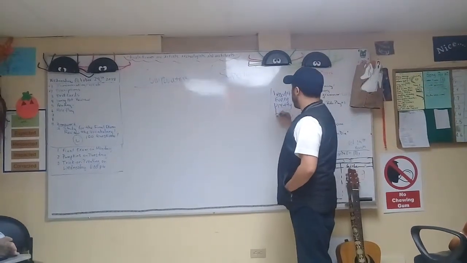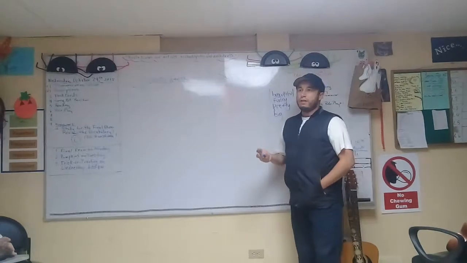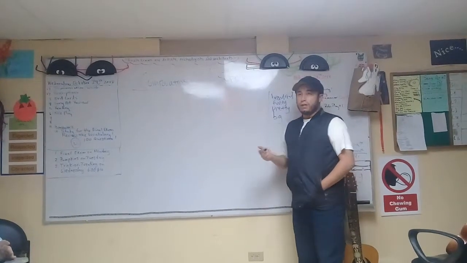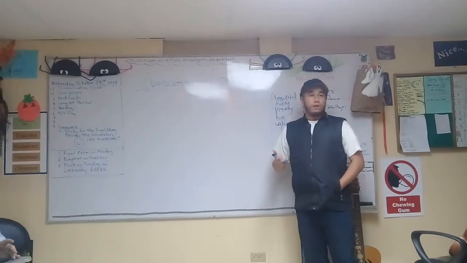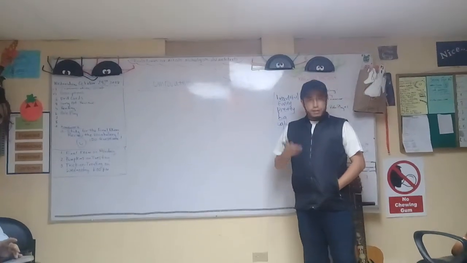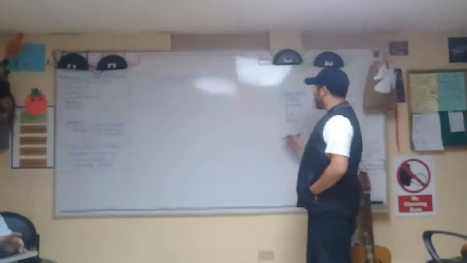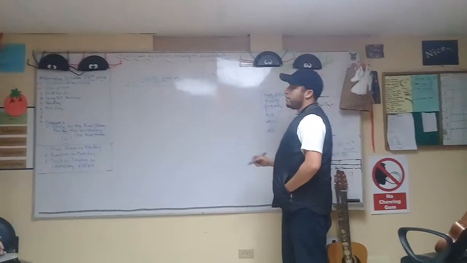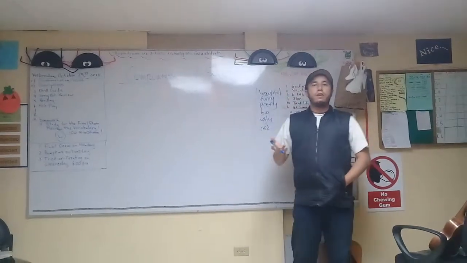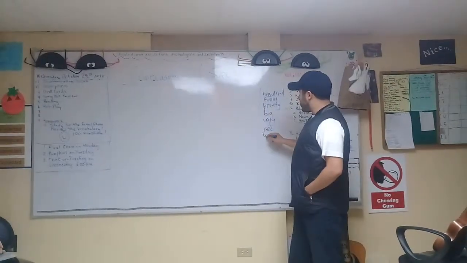Ugly. Good, Brian. Are colors adjectives or not? Yes, they are. So you can also say colors. For example, red. Okay, another one? White. Give me some more adjectives.